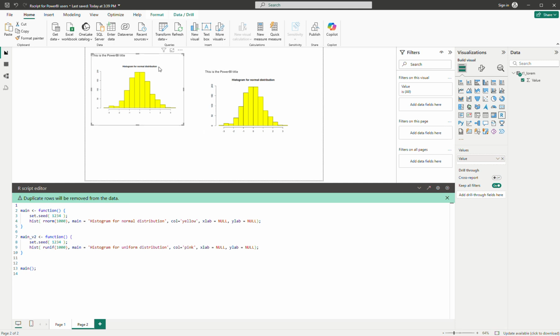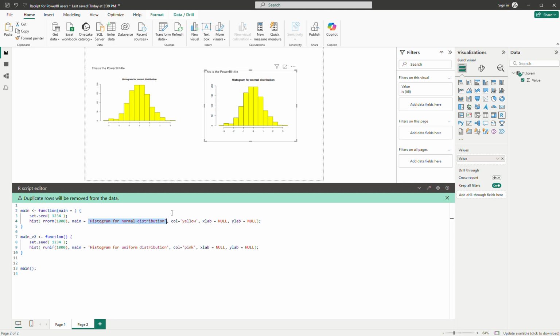Okay, so this is the one in which I don't allow any parameters. So in this case, I will allow main to be this one. Maybe I change this one to title, so it will be less confusing for you to read.